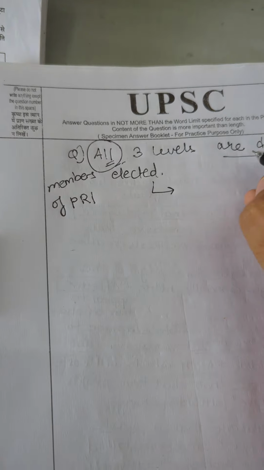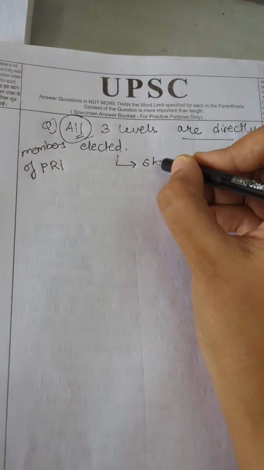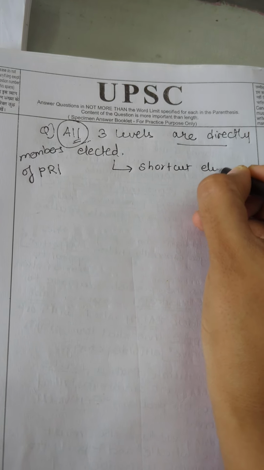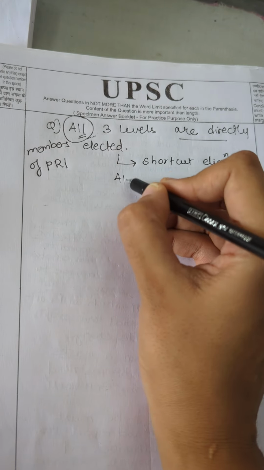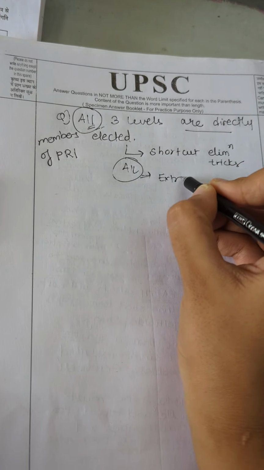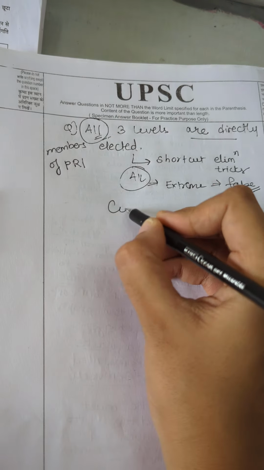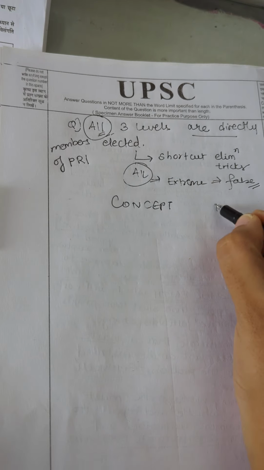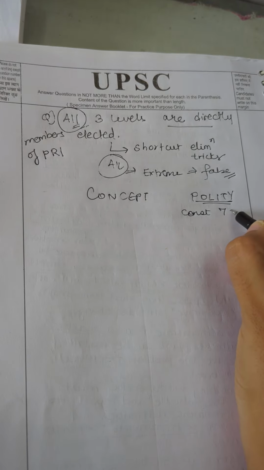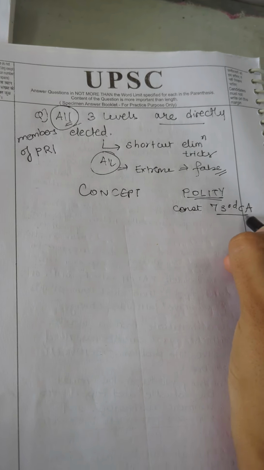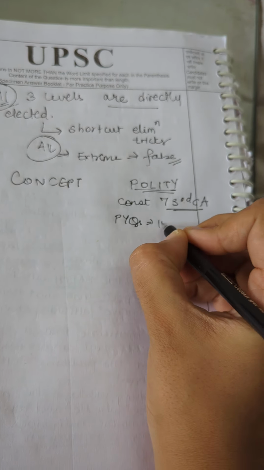So what happens here is, sometimes if we get too swayed by shortcut elimination techniques or tricks, the problem is, based on the word "all", we may take it as extreme and mark it as false. But let's understand the concept here, because this is a standard polity question. It is from our constitution, the 73rd Constitutional Amendment Act, and because it has been in PYQs, we also know that it is very important.